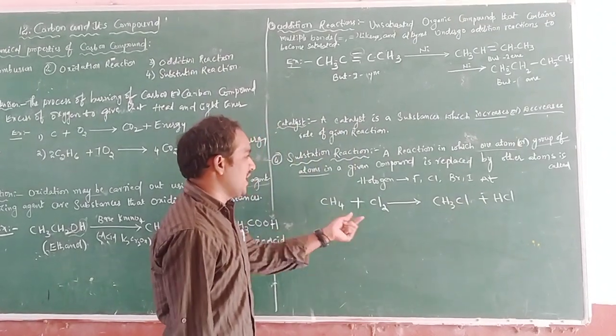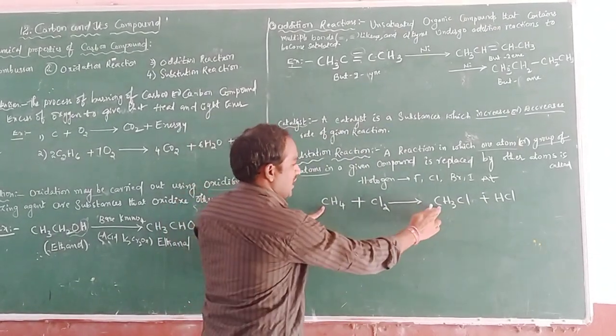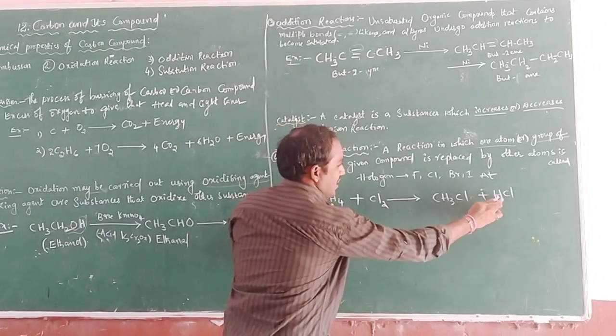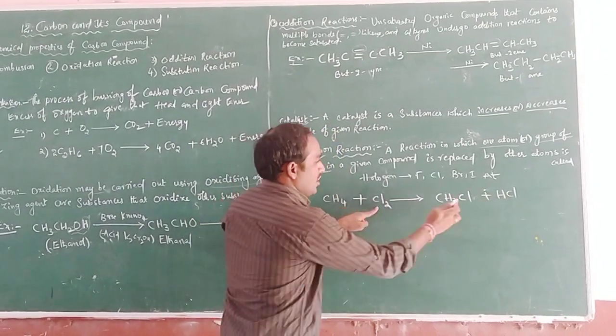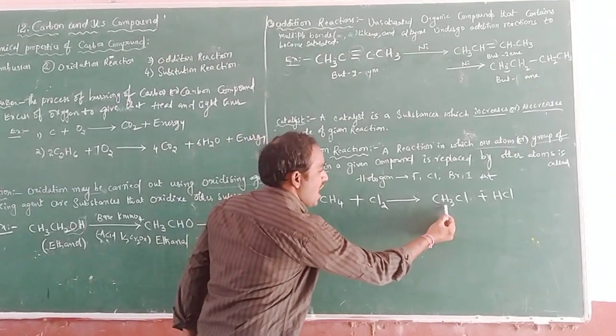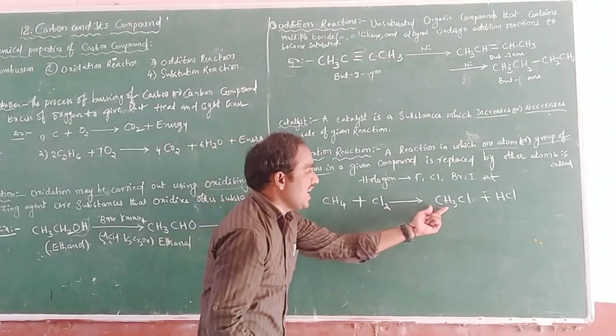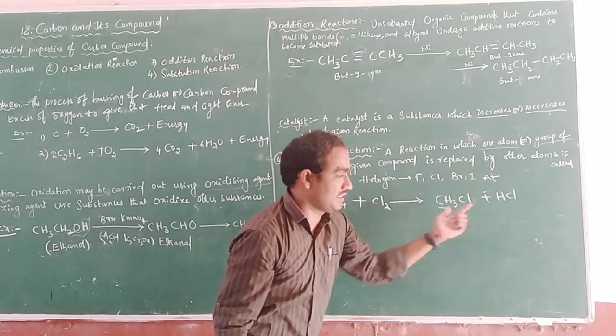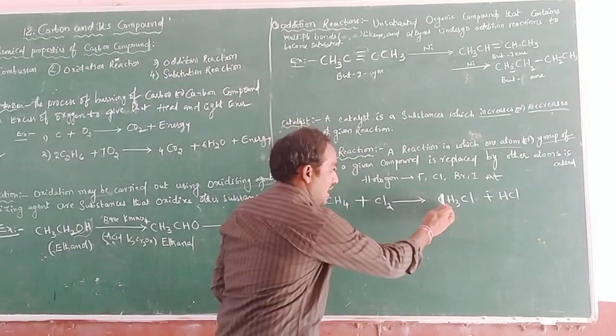CH3Cl. So how many carbons are here? Carbon 1. How many hydrogens? 4. Here 1, here 3, here 1. How many chlorines? Here 1. So the chlorine is substituted in the compound, from methane as well as chlorine. See here.